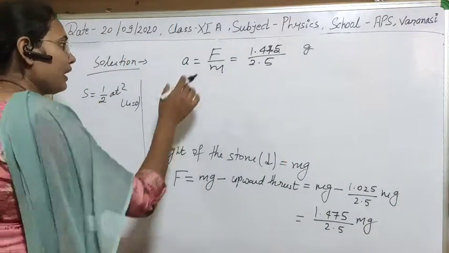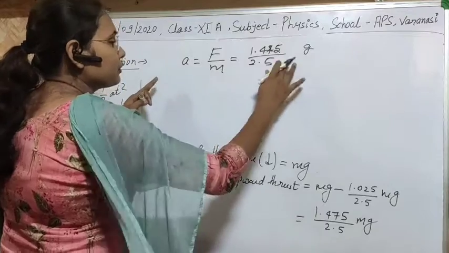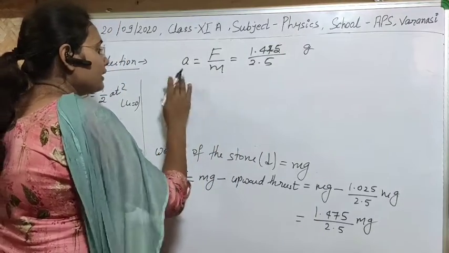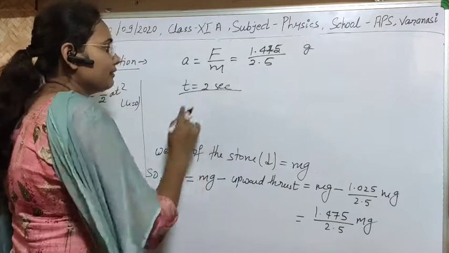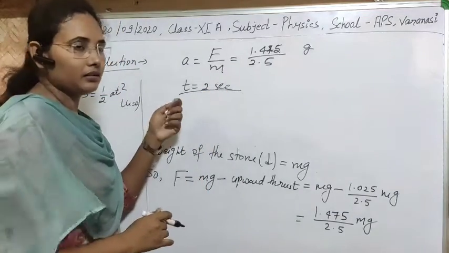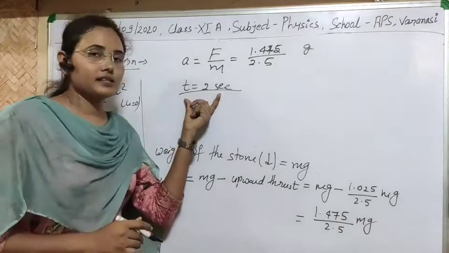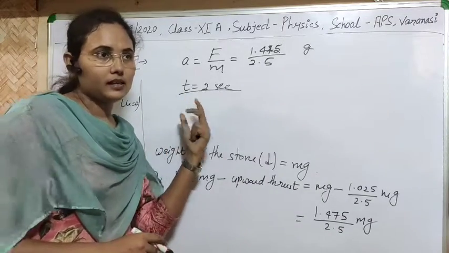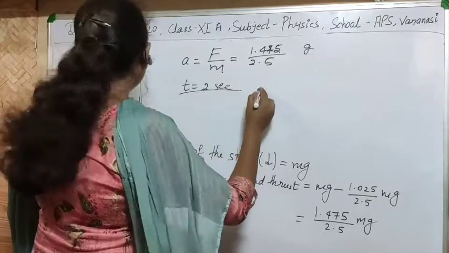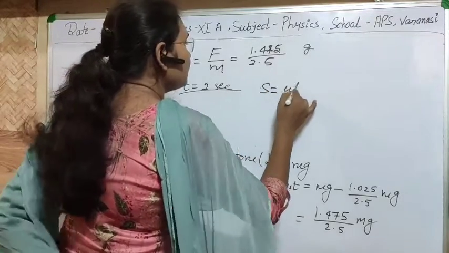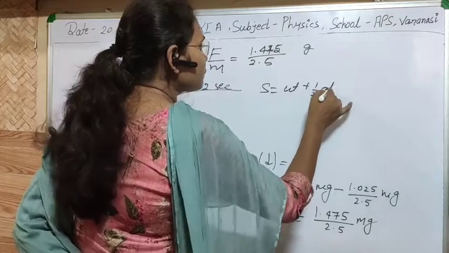Clear? Now as we know the acceleration produced in the body, and we already know we have to calculate the depth after 2 seconds, we can take the help of the relation for distance travelled in time t. According to the equation of motion, s equals ut plus half at square.